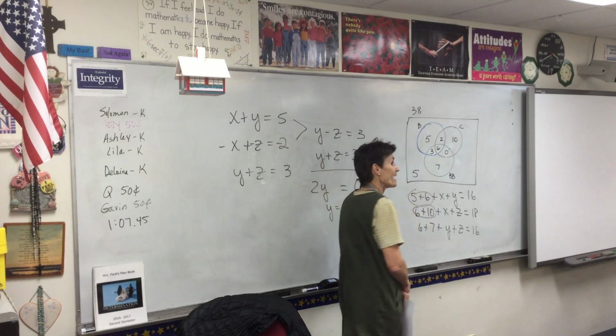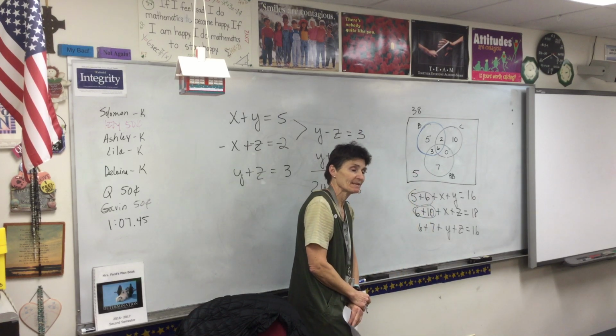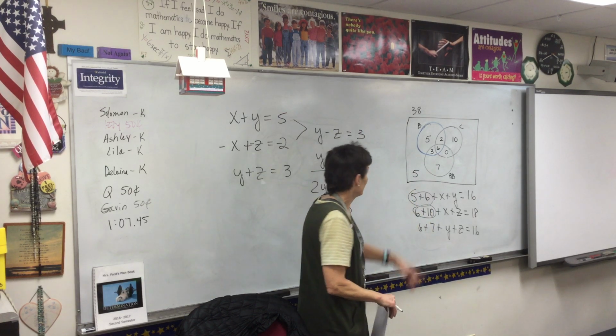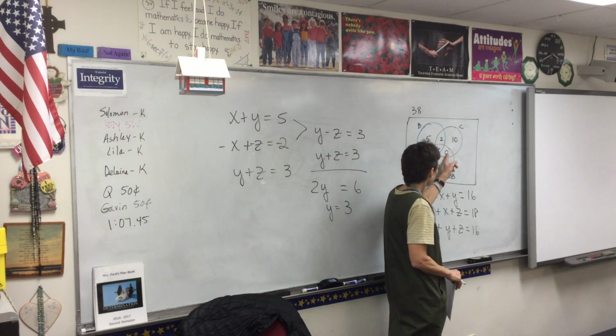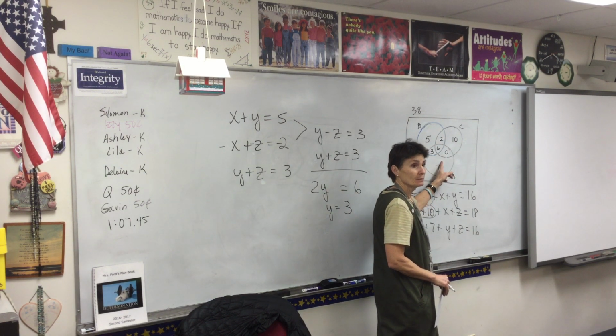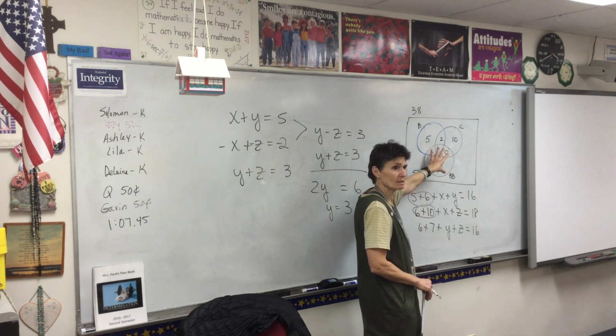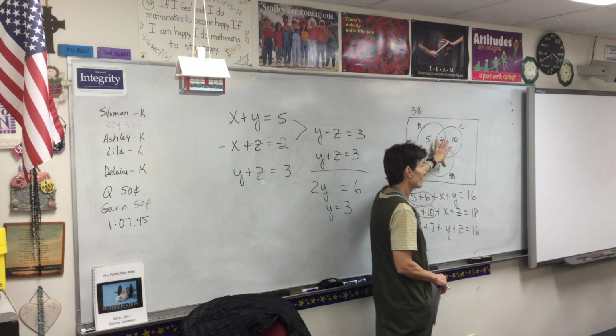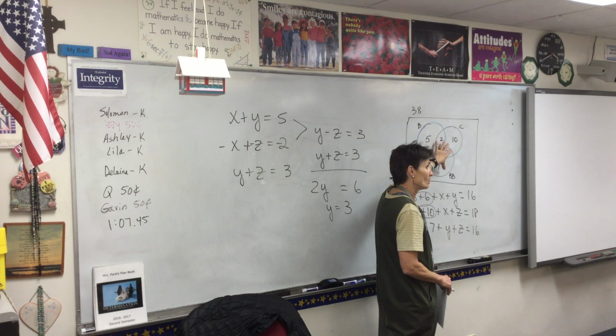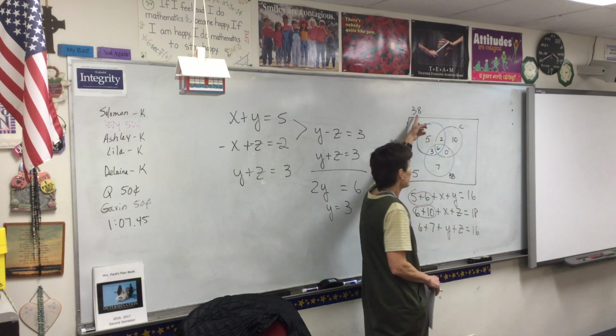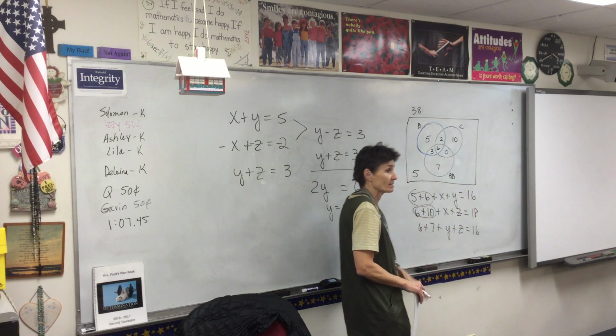You're right. There's 5 people that don't like anything. How did you do that? You said you added up everything you got here, and subtracted from 38. Exactly. So these added up to 33. If you add all these numbers up, you get 33, which means there's 5 in the class that never raised their hands.